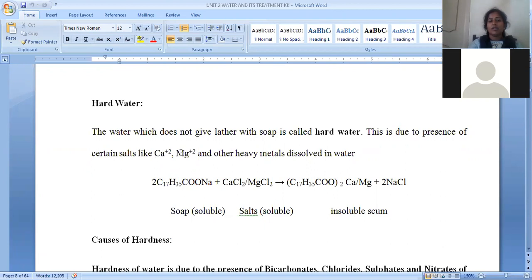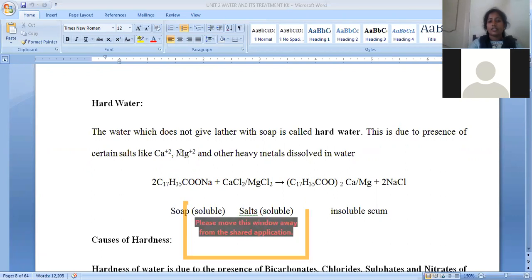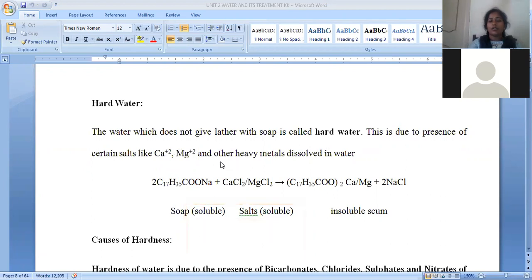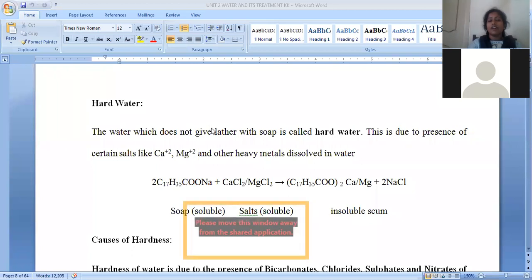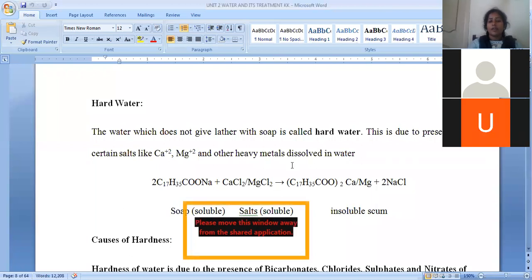When these calcium and magnesium salts are present in the form of chlorides, sulfates, and bicarbonates, then the water causes hardness. This hardness is mainly identified by the soap treatment method. We can say the soap treatment method is used to identify whether it is hard water or soft water.